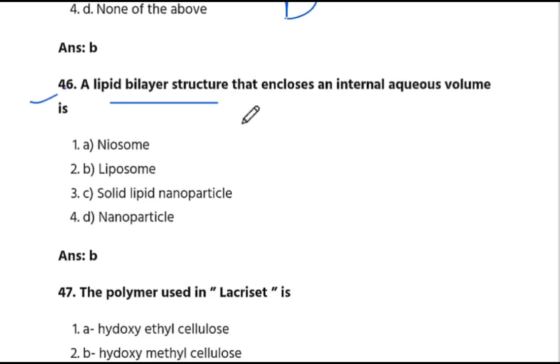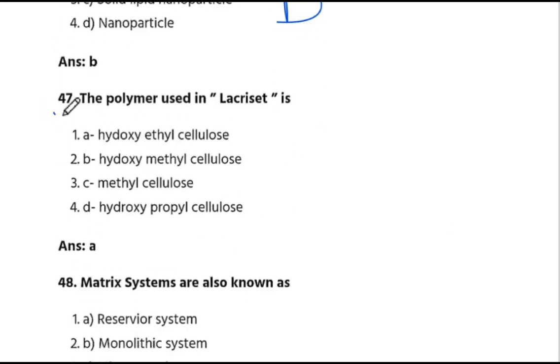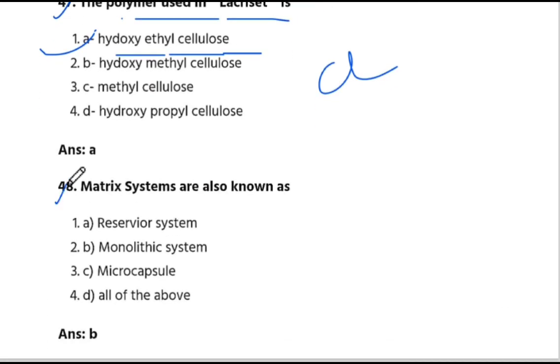Next is question number 46. A lipid bilayer structure that includes an internal aqueous volume is liposome. The answer is B. Liposome. Next is question number 47. The polymer used in lacrisert is. The answer is A. Hydroxyethyl cellulose. Next is question 48.